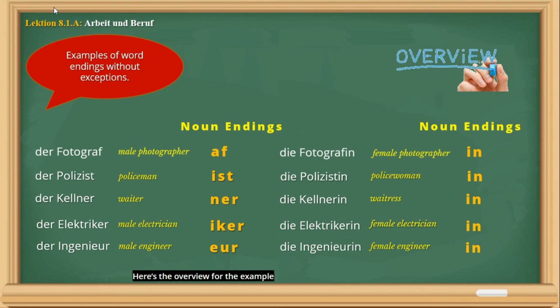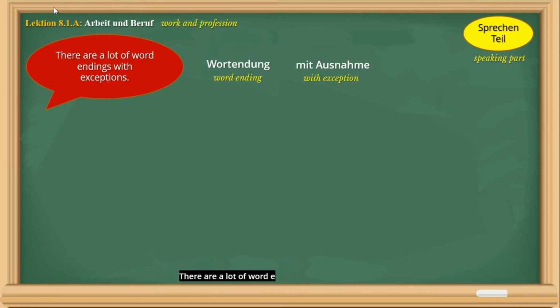Here's the overview for the examples of word endings without exemptions. Most of the feminine persons end with EN. Always remember these word endings. When you encounter them in the future, you know that these are pure masculine and pure feminine forms. There are a lot of word endings with exceptions. It is still better to check the dictionary for the correct form of a word.